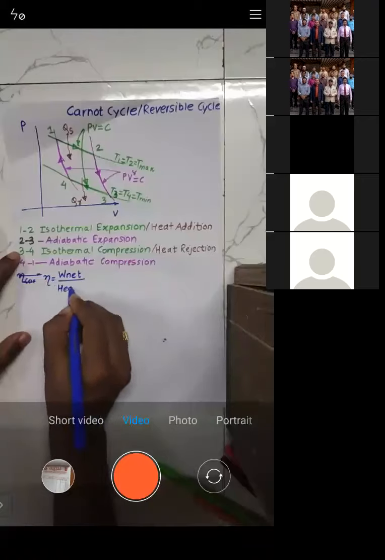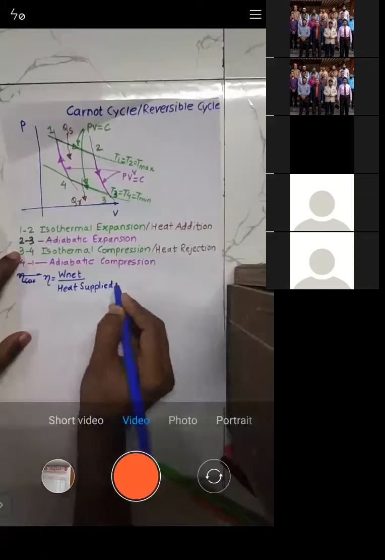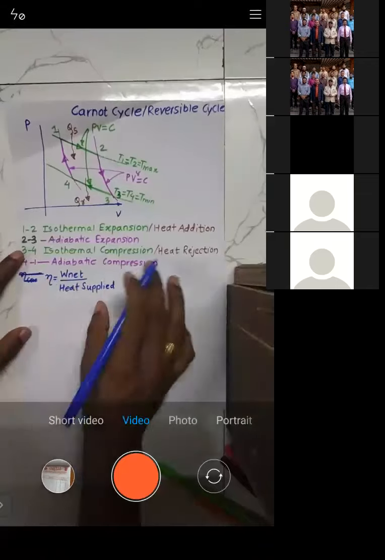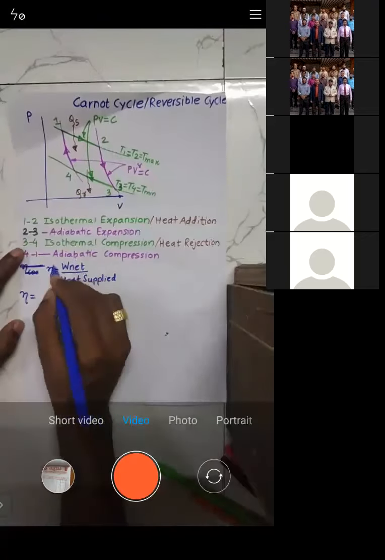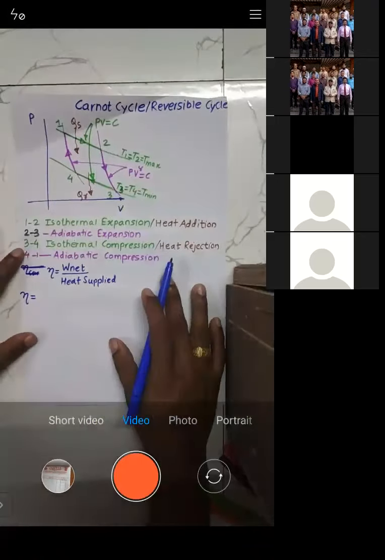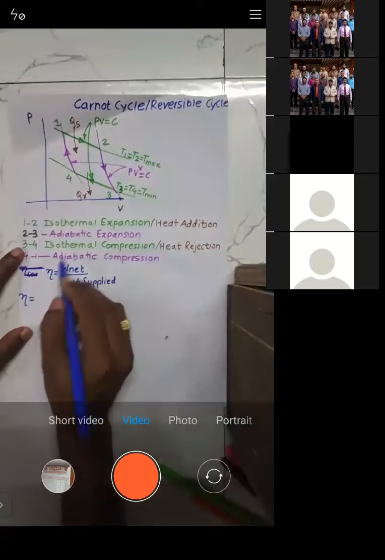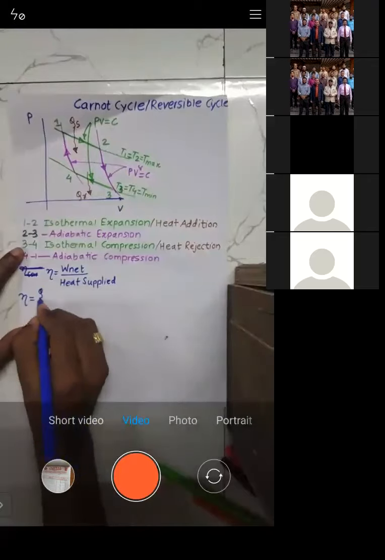This is the basic formula. Efficiency is given by net work done upon heat supplied, that is output by input, right? So I'll write efficiency is equal to net work. See, this is a cycle: 1 to 2, 2 to 3, 3 to 4, 4 to 1. Whenever it is a cycle, summation of Q is equal to summation of W, that means heat is equal to work. So instead of W, I will write Q net upon what?